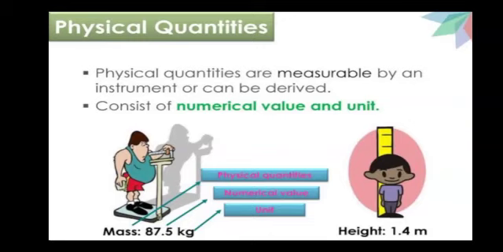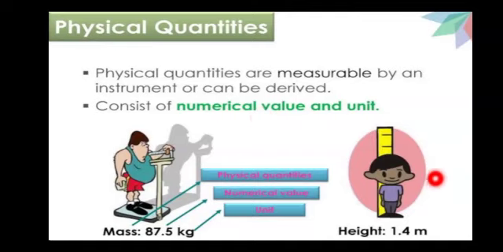As I described in one example, a person is there and I write down the mass. I just assume the mass is equal to 87.5 kg. So in this 87.5 kg, mass is considered a physical quantity. Then 87.5 is the numerical value, and the last part, kilogram, is the unit. As the definition describes, it consists of a numerical value and a unit. So in this example, 87.5 kg, 87.5 is the numerical value and kg is the unit.